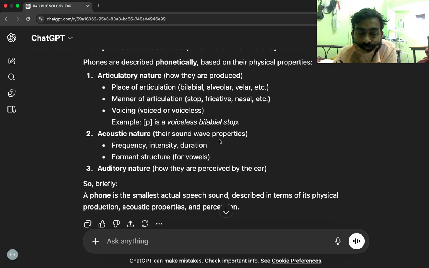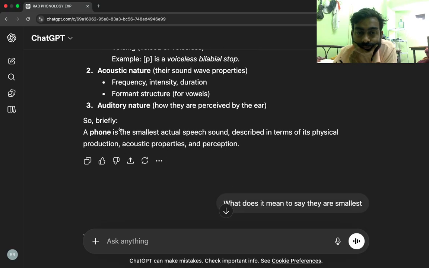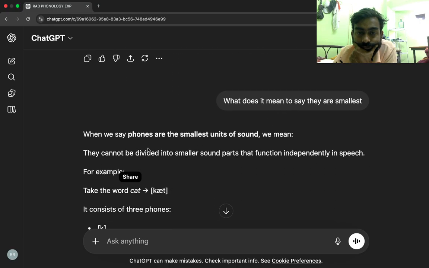Second, acoustic nature, their sound wave properties: frequency, intensity, duration, formant structure for vowels. Third, auditory nature, how they are perceived by the ear. So, briefly, a phone is the smallest actual speech sound, described in terms of its physical production, acoustic properties, and perception. When we say phones are the smallest units of sound, we mean they cannot be divided into smaller sound parts that function independently in speech.